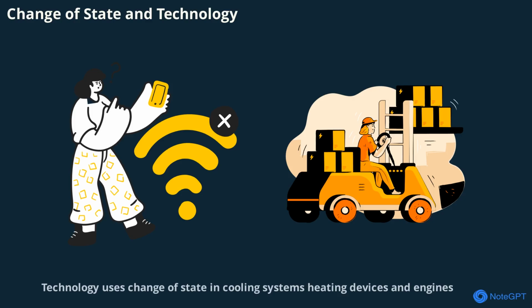Technology uses change of state in cooling systems, heating devices, and engines. Air conditioners rely on evaporation, heaters use boiling, and steam engines harness water vapor. These innovations show how science and technology work together.